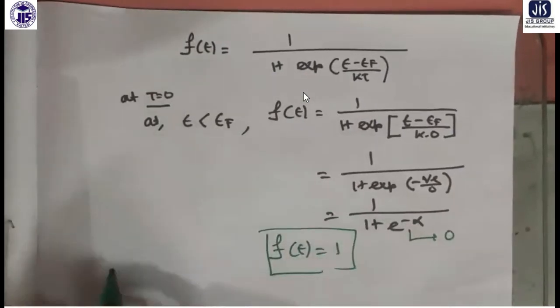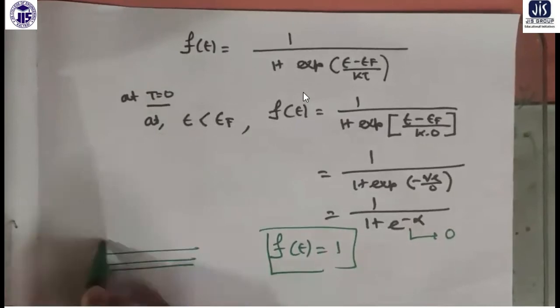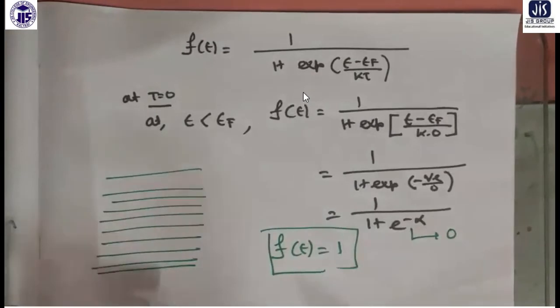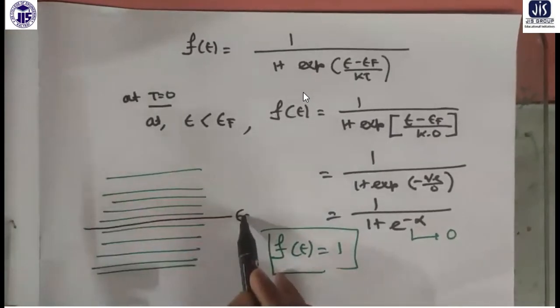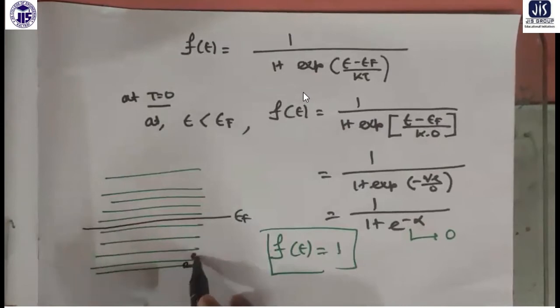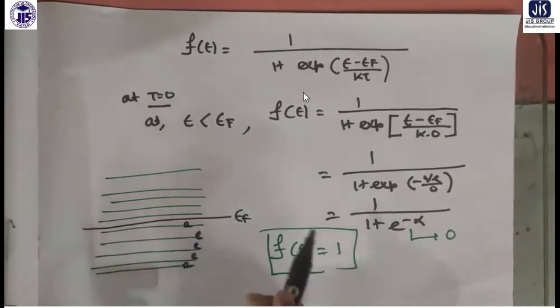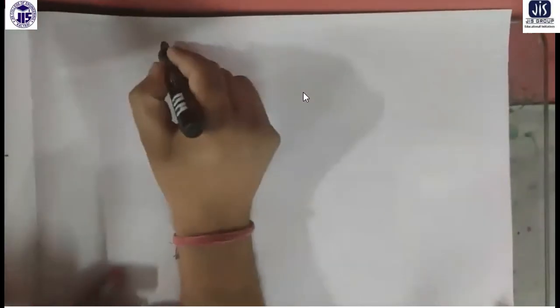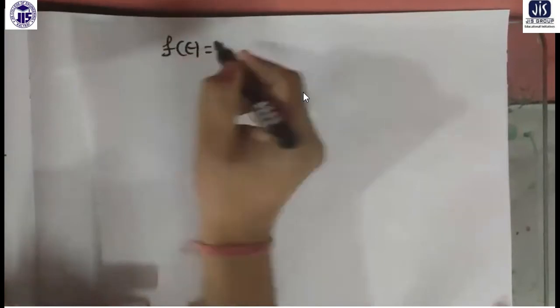So if these are the energy levels, and this is the Fermi energy level EF, that means all energy levels below the Fermi energy level are occupied. Now let me consider another case. Suppose T is equal to 0. Again, this is the Fermi-Dirac distribution function.